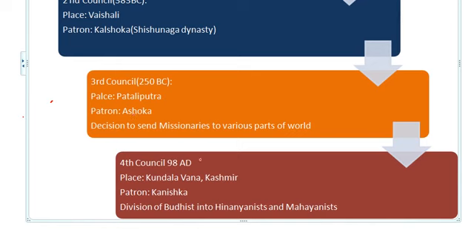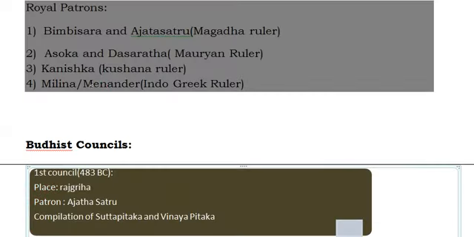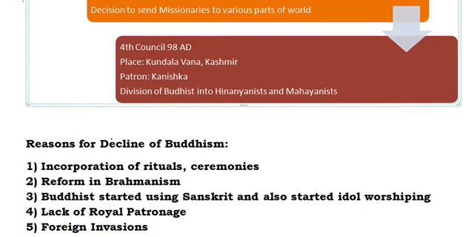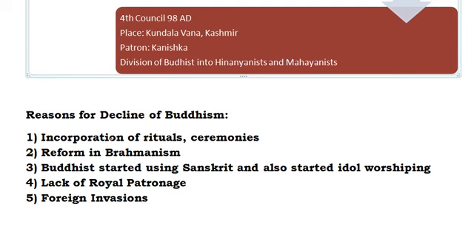And the fourth council is in 98 AD, and this place is Kundalavana in Kashmir, and the patron was Kanishka. We have seen that here only, Kanishka, the Kushana ruler. So the decision taken was that Buddhism will be divided into two sects: one is Mahayana and another is Hinayana. This is what happened in the fourth council. That is what about Buddhism, friends. And now we'll see the reasons for the decline of Buddhism.